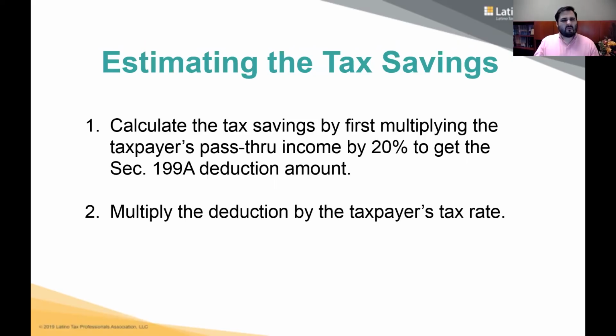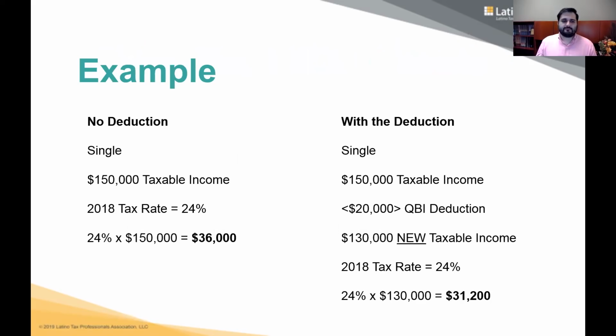So what are the benefits? How do you calculate the tax savings? Let's look at an example here. On the left, let's say somebody that is single has $150,000 of taxable income. Now, looking at the 2018 tax rate, $150,000 of taxable income has a 24% tax rate. This person is going to pay $36,000 of tax.